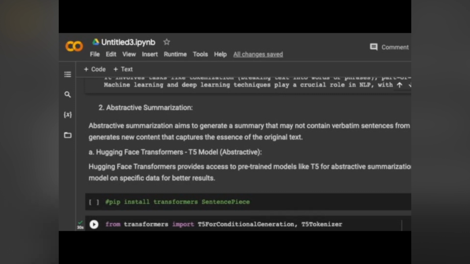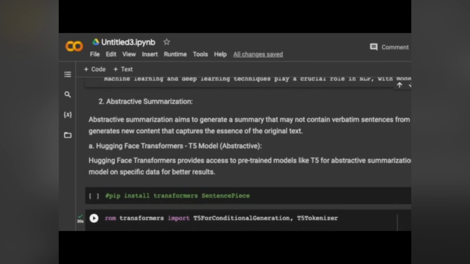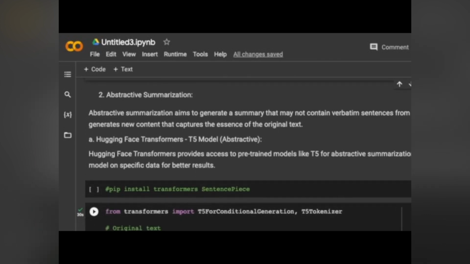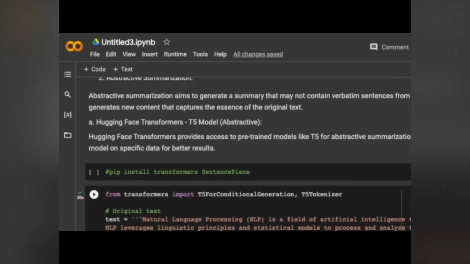From the transformers we have to get the T5 for conditional generation and also a tokenizer. The same way, we have to load the model, load the tokenizer, and then feed the text into the tokenizer and get the summary. So now we will see this in action.